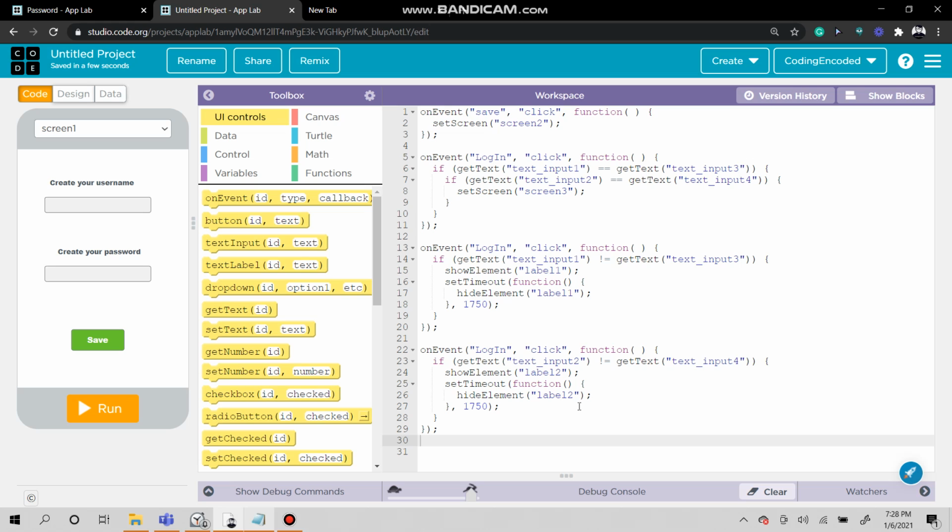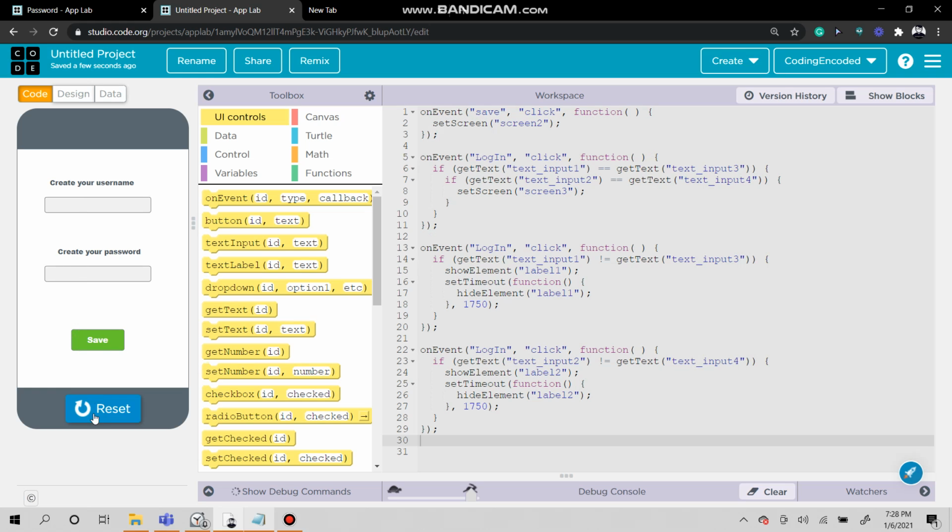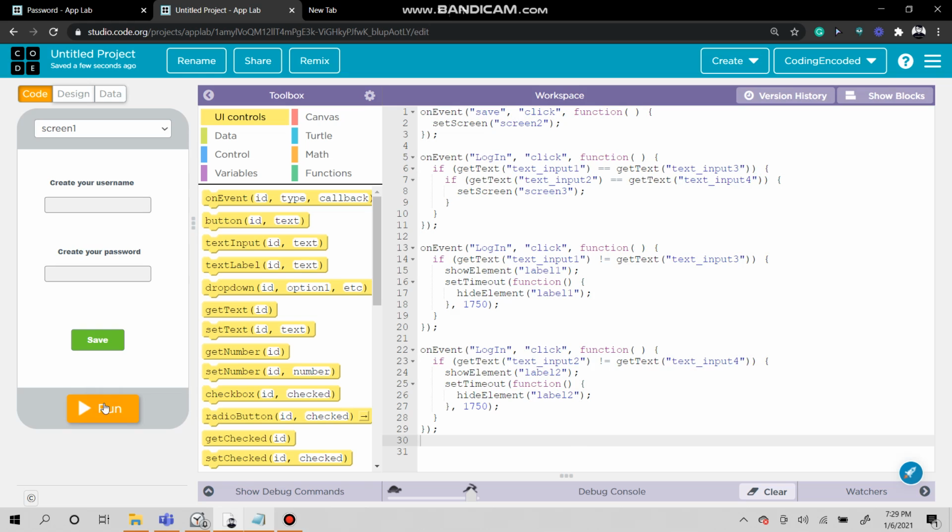Now, hide and show elements. Hiding and showing elements basically explain themselves. When you hide an element, it'll go away. If you show an element, it'll show up. Alright, let's start. Now I want to create my username. Let's do it super fast and epically. Oh, I accidentally clicked password, it doesn't really matter. Let's just put our username as codingencoded, and code as our password. Save, we'll go to this screen, type your username, codingencoded, and then type your password. Then you log in, and you'll go over here.